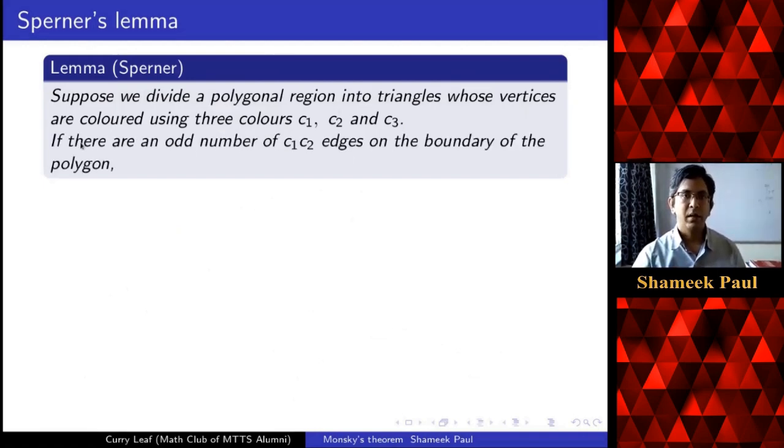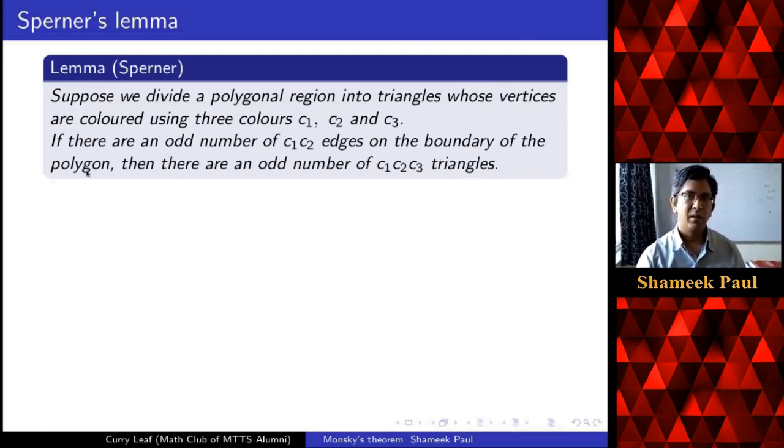Sorry, and then this is the condition that if we know that there are an odd number of C1, C2 edges, that means edges having one vertex colored C1 and another vertex colored C2, so if there are an odd number of such edges on the boundary, then there are an odd number of triangles having all three different colors.